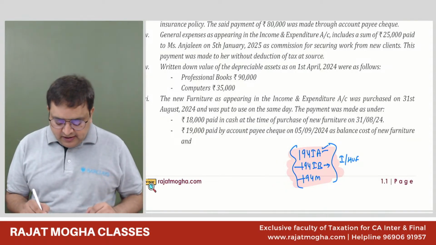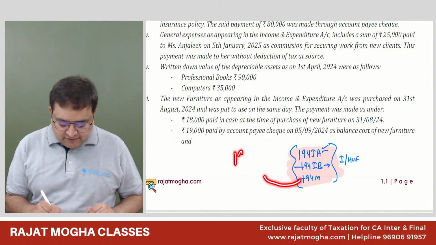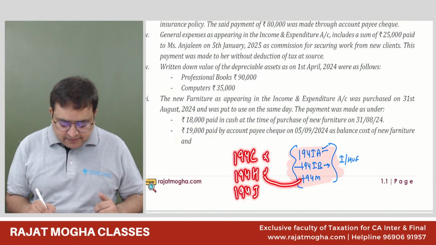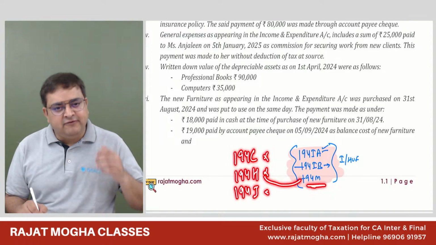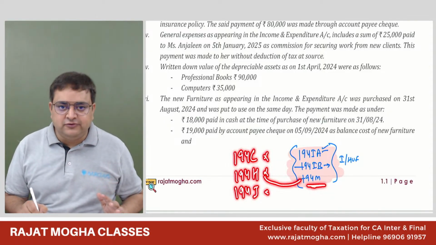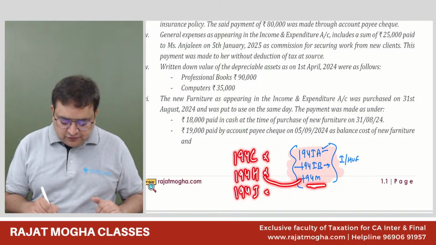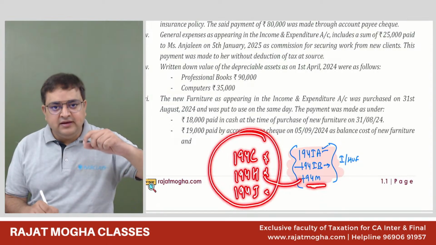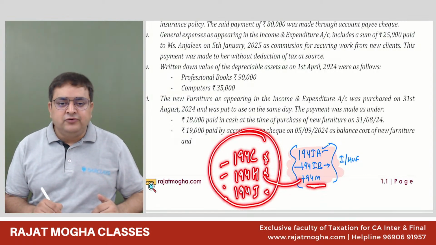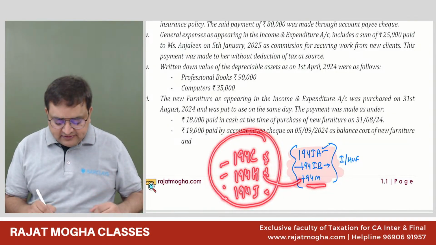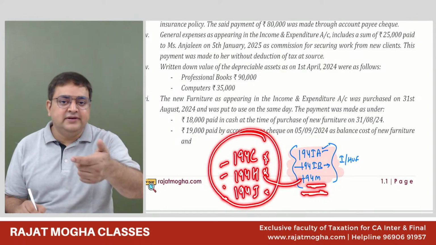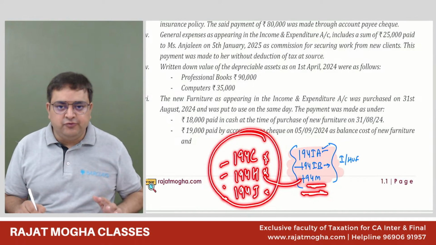This is a TDS query. 194M will only apply if section 194C, 194H and 194J do not apply. If they do not apply, then this section can apply. And 194M has its own conditions also. 50 lakh rupees at least. So first, these are the primary sections, 194C, H and J. They are the priority sections. So first we will see whether these sections are applying or not. If these sections are applying, we should apply these sections. If these sections are not applying, then we can come to 194M. But for 194M, the condition is that the payment you are making is more than 50 lakh rupees in a year.